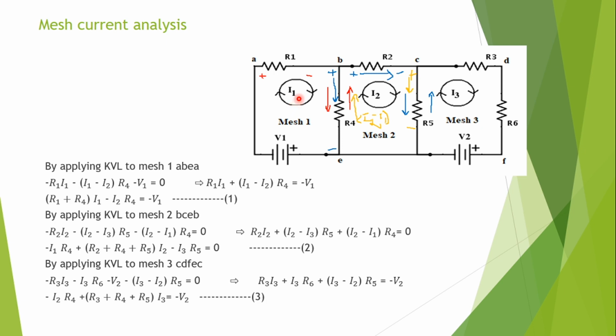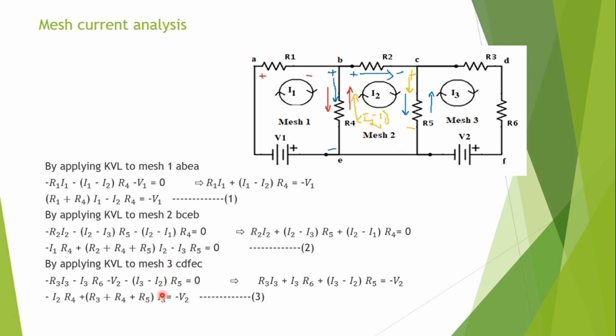And what is the value of the mesh current coefficient? Coefficient of mesh current I1 in mesh current equation 1 is R1 plus R4. This is the sum of the resistances in mesh 1. Am I right? Sum of the resistances in mesh 1. R2 plus R4 plus R5 is the sum of the resistances in mesh 2.